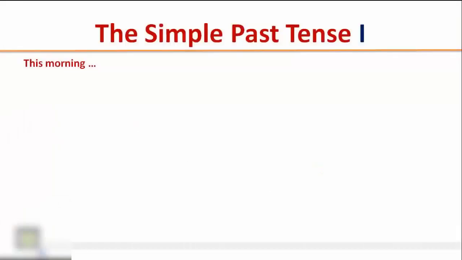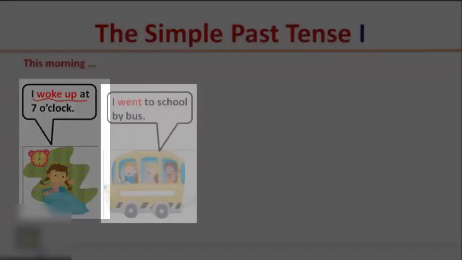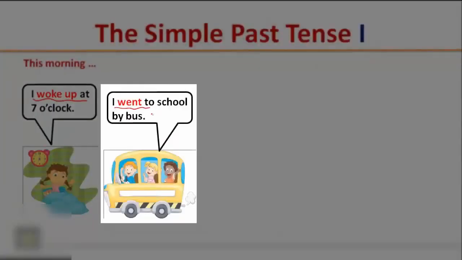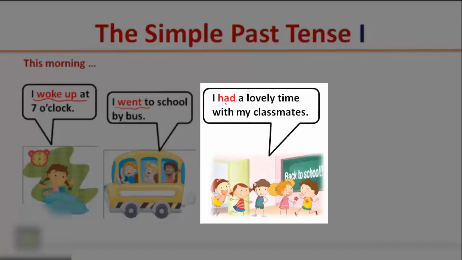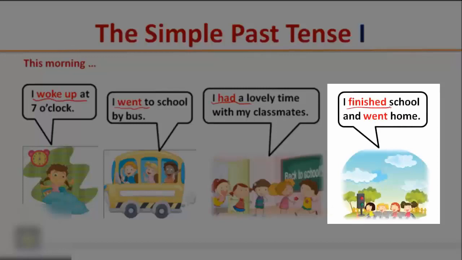Listen carefully to the following short conversations and pay attention to the verb form in the simple past tense. This morning, I woke up at 7 o'clock. I went to school by bus. I had a lovely time with my classmates. I finished school and went home.